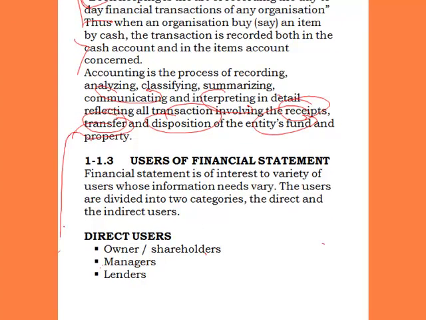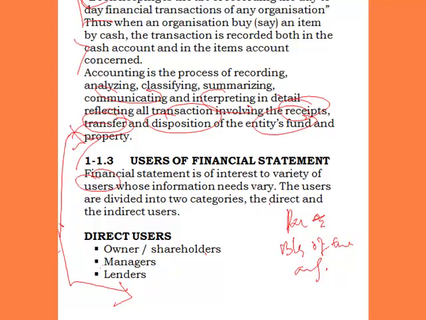When we say the users of financial statements, we are talking about those people that are in need of or interested in the financial statement of an organization. And I hope you know that if you say financial statement, we are talking about the profit and loss account and the balance sheet of that organization. Financial statements are of interest to a variety of users whose information needs vary. The users are divided into two categories: the direct and indirect users.